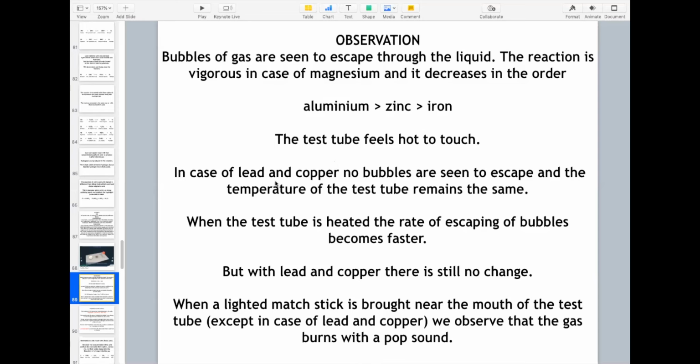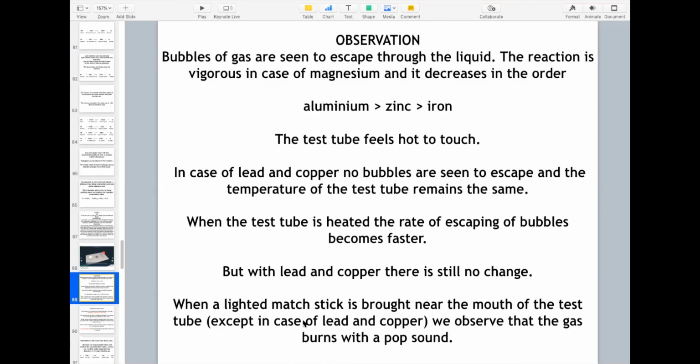In case of lead and copper, no bubbles can be seen to escape. We have not shown you the reaction of lead in this activity, but I'm telling you in case of lead and copper, no bubbles are seen and the temperature of the test tube does not increase. That remains the same. When the test tube is heated, the rate of escaping of bubbles becomes faster in the case of aluminium, zinc, iron, but with lead and copper, there is still no change.